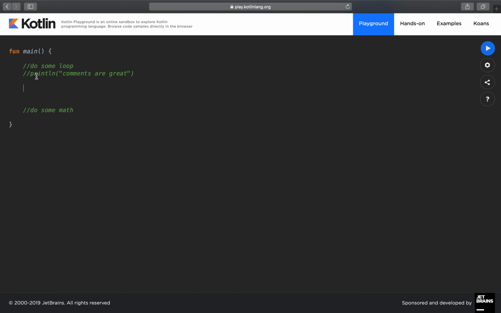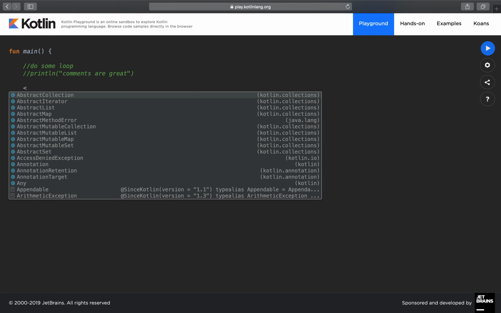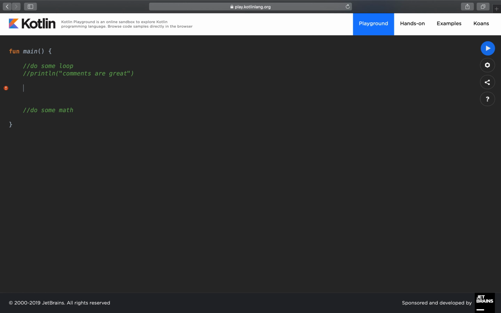What you can do is use a shortcut, which on Windows is Control and forward slash, and on Mac you can click Control and the forward slash. It will convert it depending on the language that you are using. So if you are using JavaScript, it will add slashes. If you are using HTML, it will add the less than sign and the exclamation mark and so on.